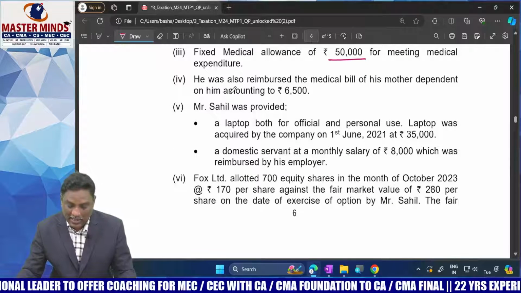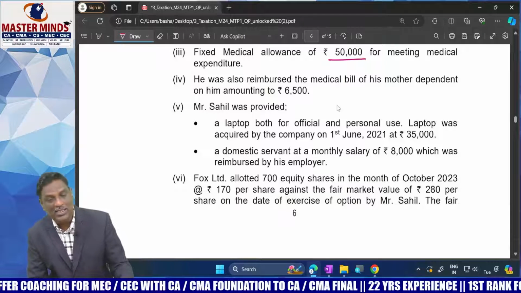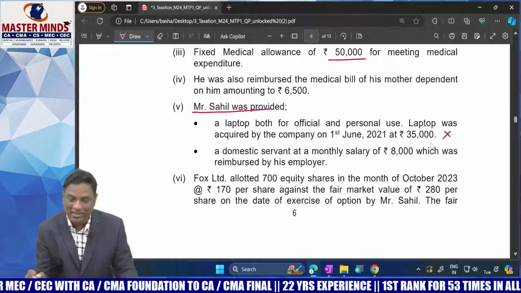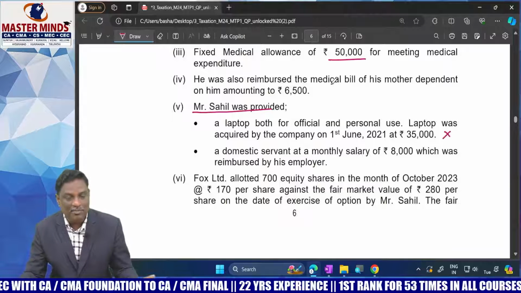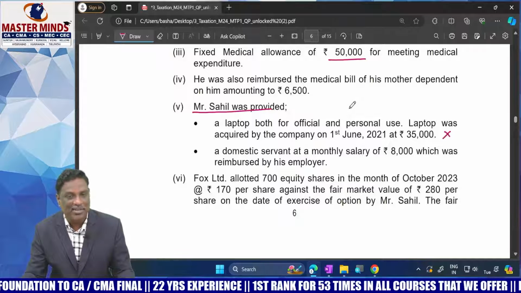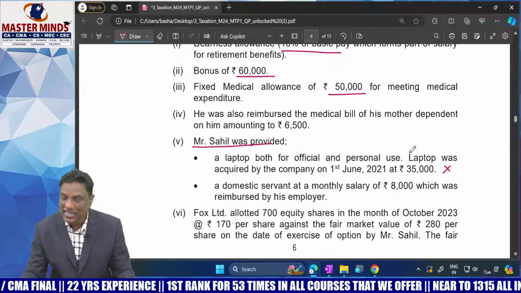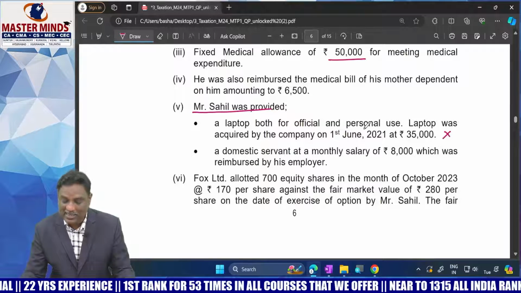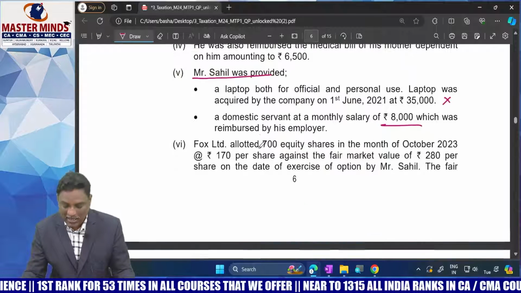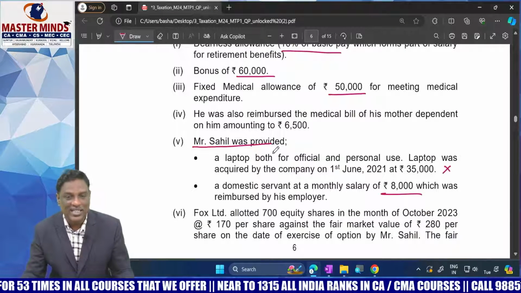Bonus fully taxable. Medical allowance fully taxable. He was also reimbursed the medical bills of his mother dependent on him, amounting to 6,500. And he was provided a laptop, not taxable. Laptop and computer provided by the employer to the employee for use, irrespective of whether personal or office, nothing will be taxable. So here the laptop was provided, not taxable. Next one, domestic servant monthly salary, taxable per visit. Almost all the benefits are taxable except the laptop, and the laptop facility is not taxable.